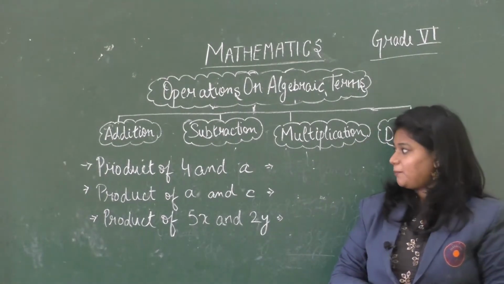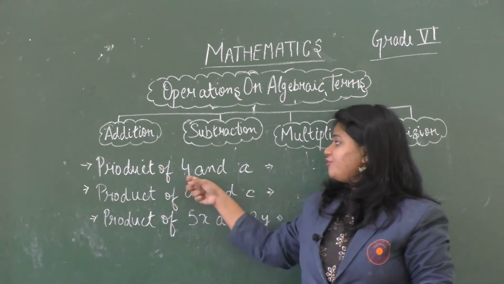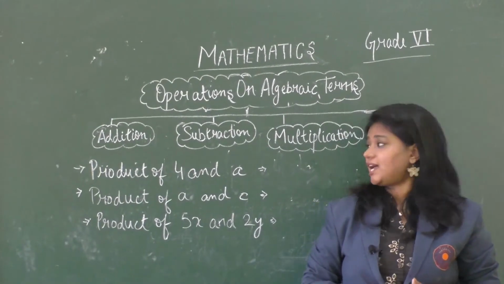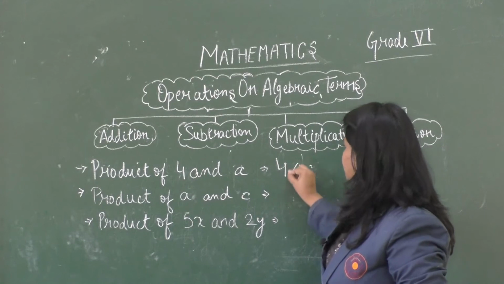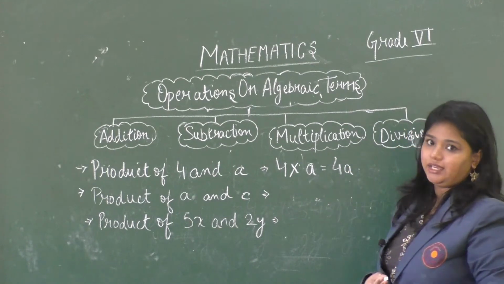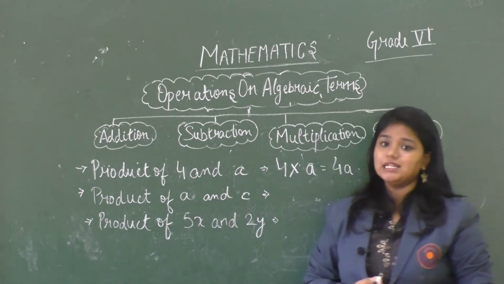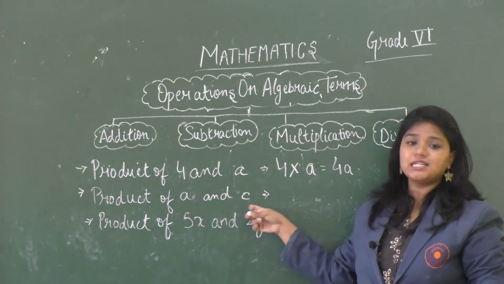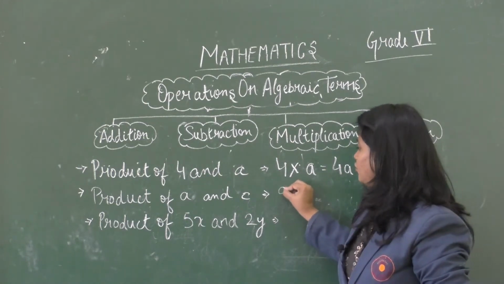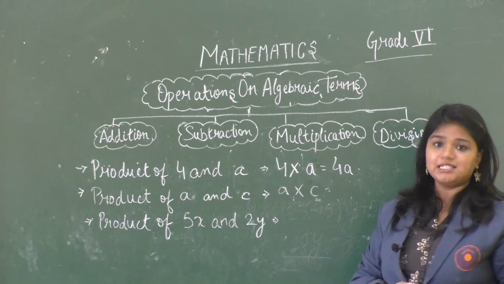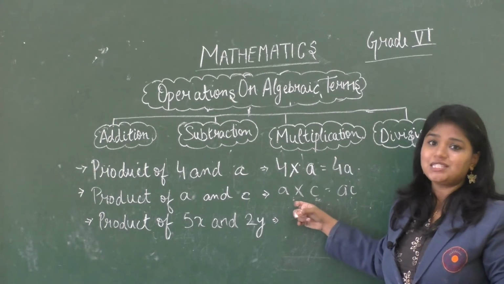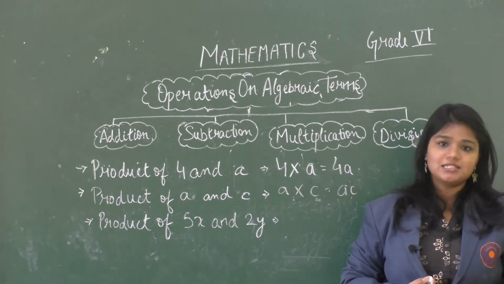Now after addition and subtraction, let's learn about multiplication of algebraic terms. Now let's solve the first example. It says that find the product of 4 and a. 4 is a constant and a is a variable. So we can write it as 4 into a. Further we can write it as 4a. Now let's take the second example. It says to find the product of A and C. These two are variables. So as we did above, we will do it again. A into C, and we can write it as AC. We can neglect the multiplication sign, but we cannot do the same for addition and subtraction.